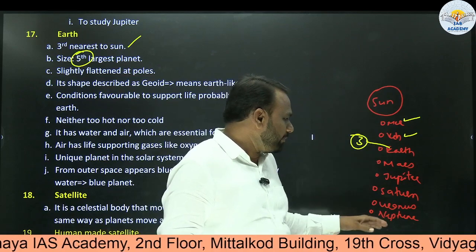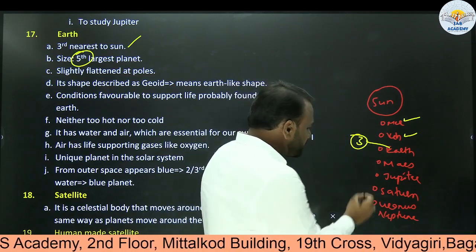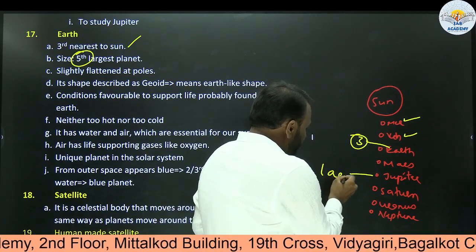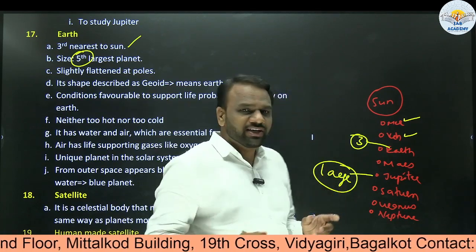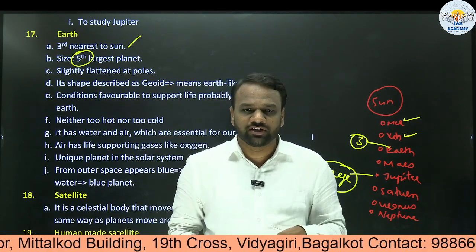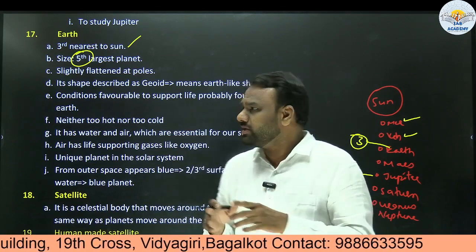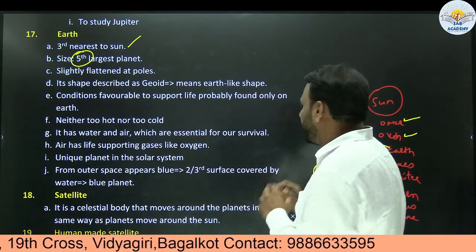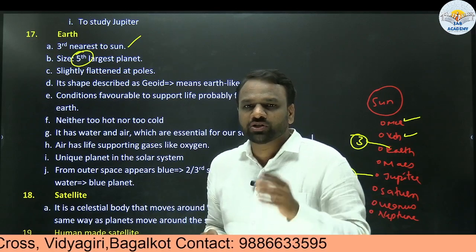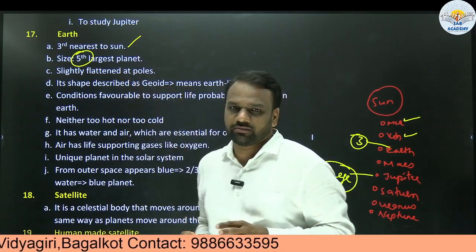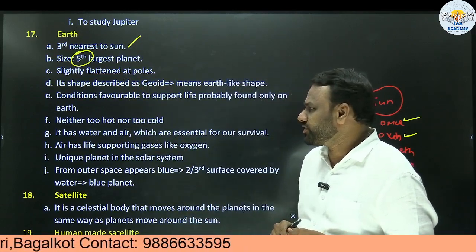When you look at these 8 planets, which is the largest one? The largest one is Jupiter. We are not interested in second largest, third largest, fourth largest, because we cannot keep track of all the information. For us, what is important is that the largest planet is Jupiter. So what is Earth's position? It is fifth largest. That much information is sufficient.